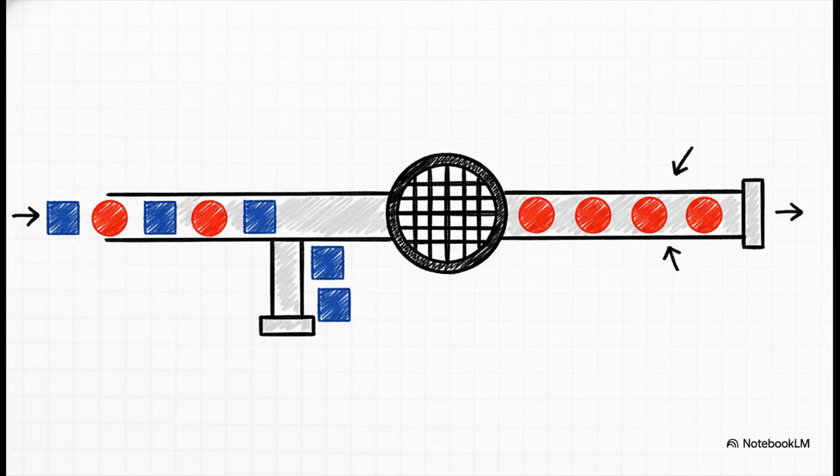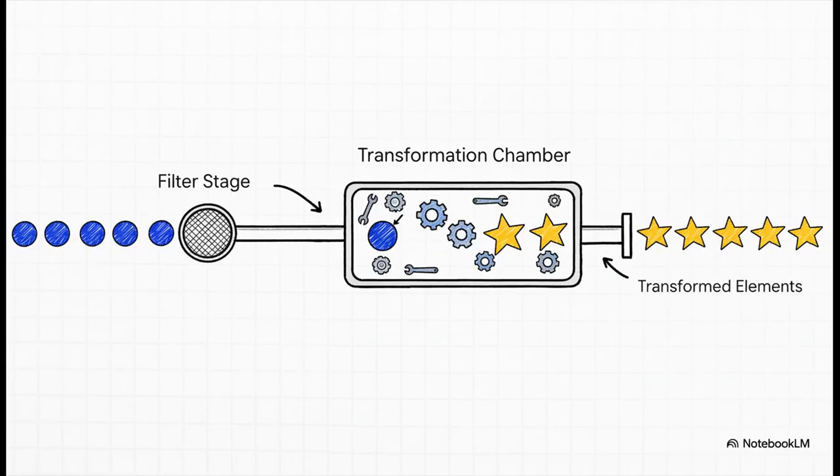If a number is even, it returns true, and the bouncer lets it in. If it's odd, nope, you're out. It gets discarded. Now this is where streams get really powerful. You can chain these operations together.